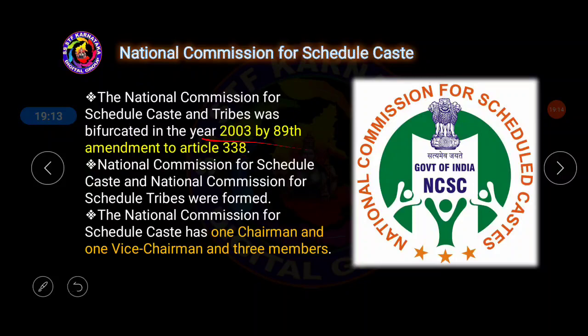The National Commission for Scheduled Caste has one chairman, one vice chairman and three other members. So totally, the National Commission for Scheduled Caste, or SC, is a 5 member body. One will be chairman, another is vice chairman, and 3 members will be there in the National Commission for Scheduled Caste.